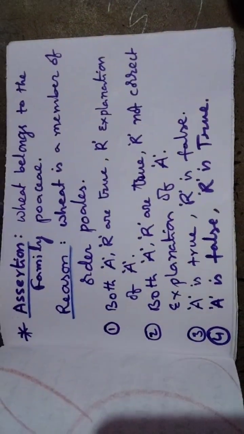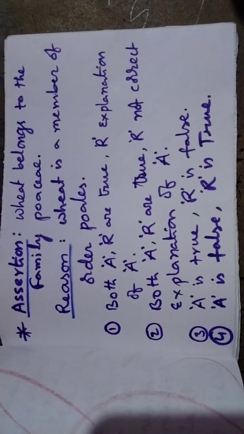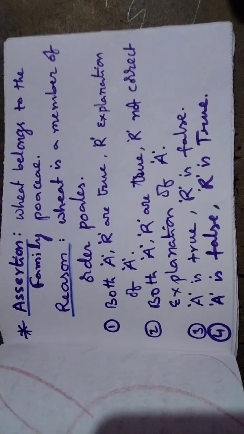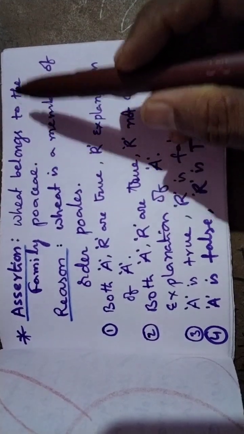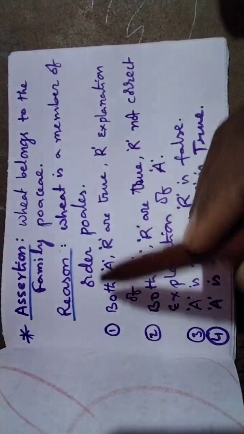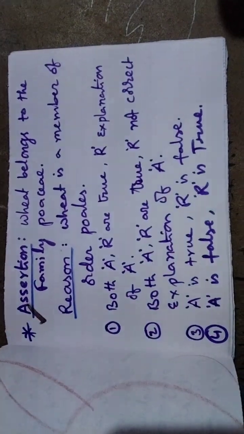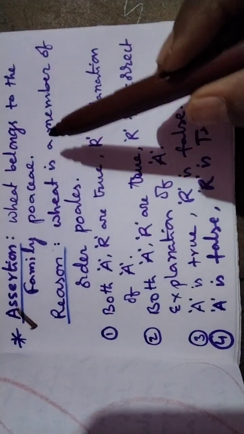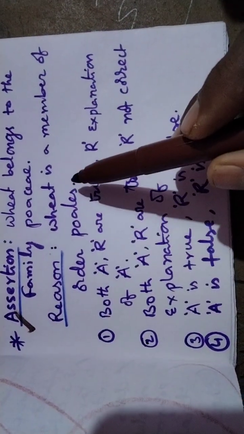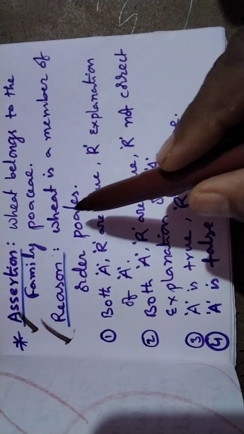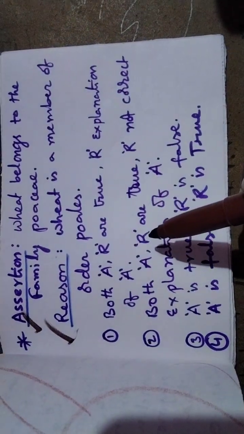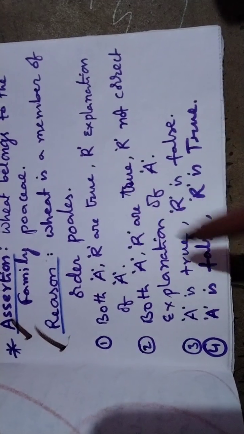Assertion reason. The last assertion reason is very important. Okay. Wheat belongs to the family Poaceae. Right answer. Reason: wheat is a member of order Poaceae. Right? The order is Poaceae, the family is Poaceae. Okay, but what is correct?